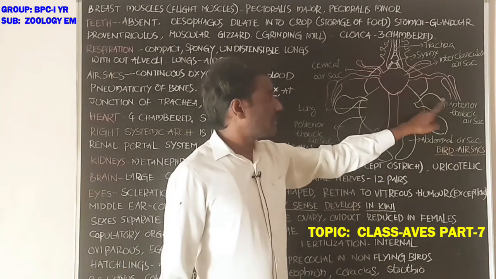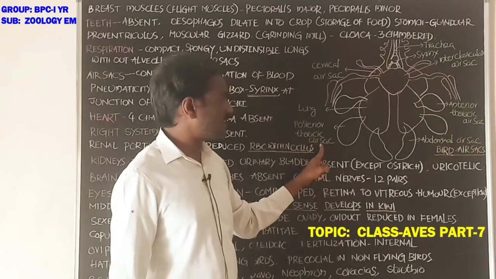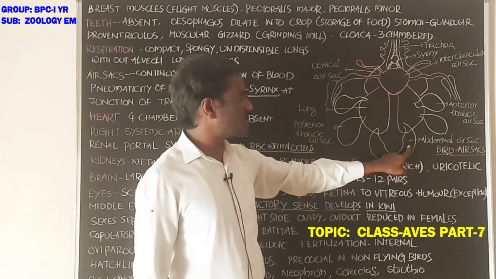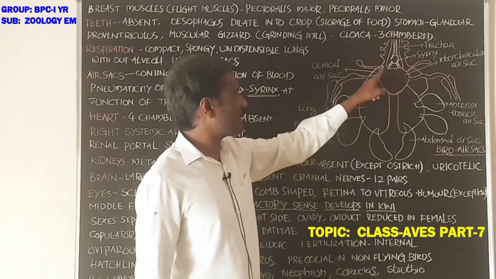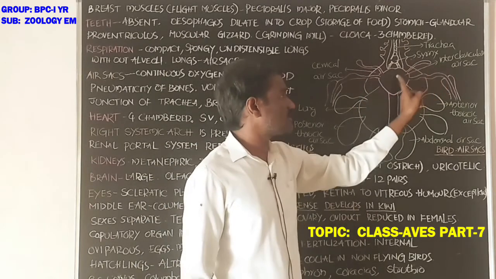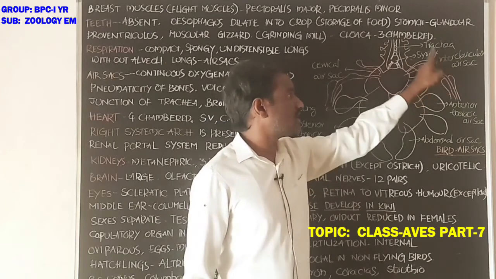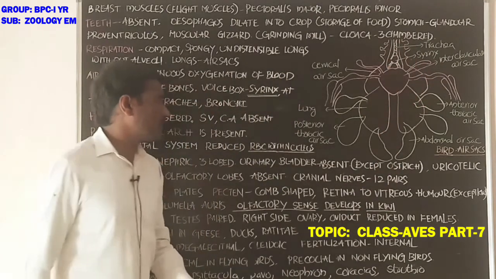Anterior thoracic air sacs. This is the posterior thoracic air sac. This is the abdominal sac, and this is the cervical air sac. This is the interclavicular air sac. This is the trachea. This is the syrinx.